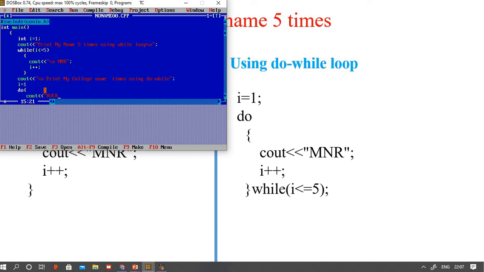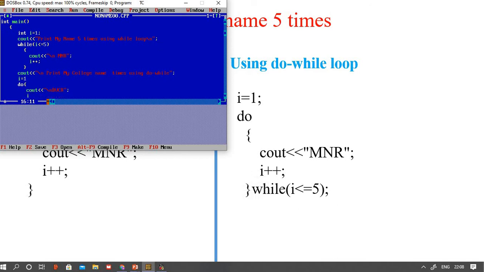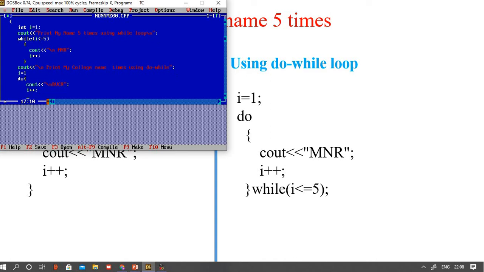BVCR backslash n. Now i plus plus. So now I am checking the condition. What is my condition? While i is less than or equal to 5.